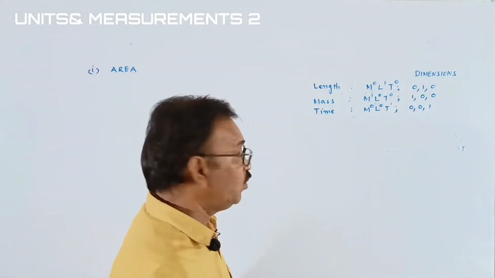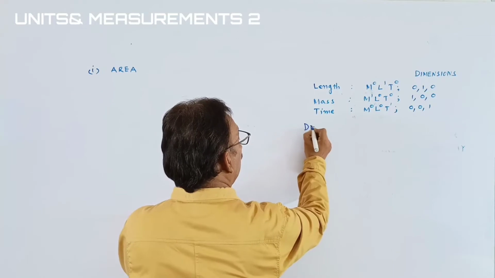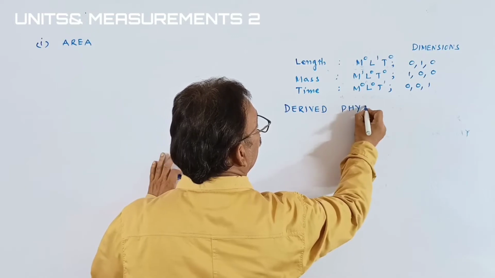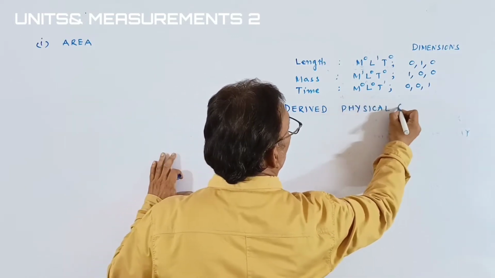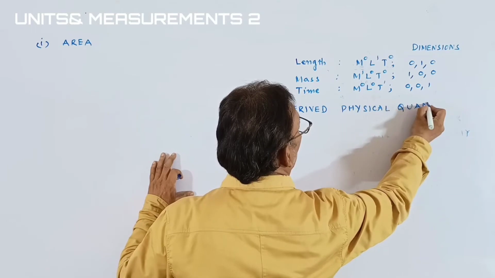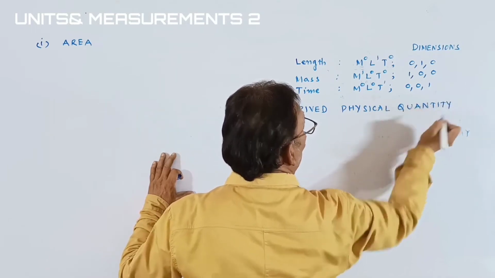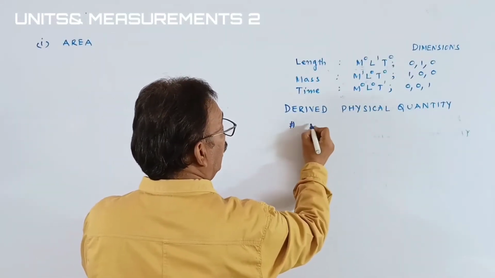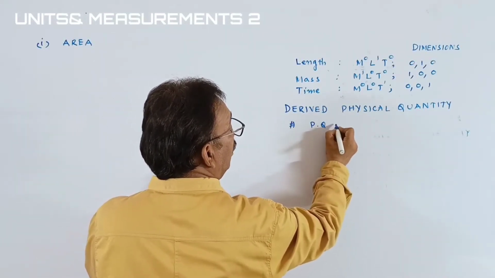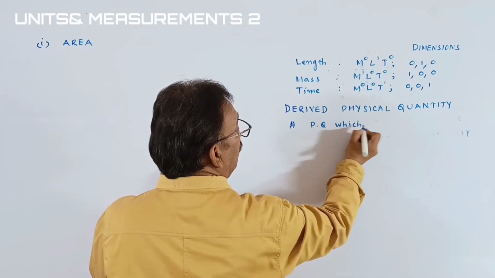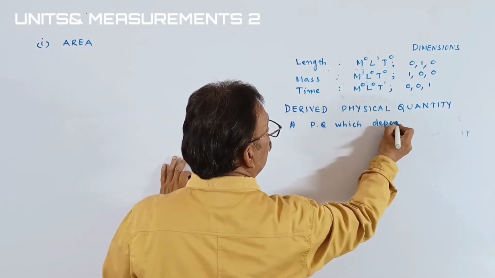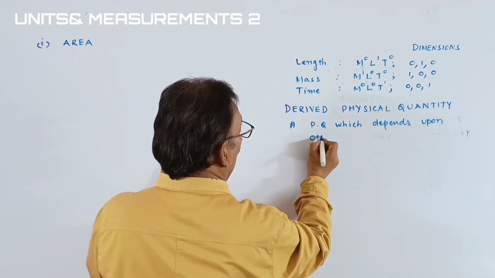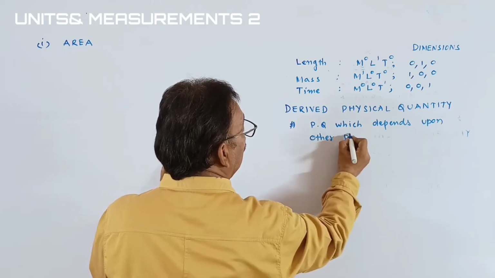Derived physical quantity means what? The physical quantity which depends upon other physical quantities.